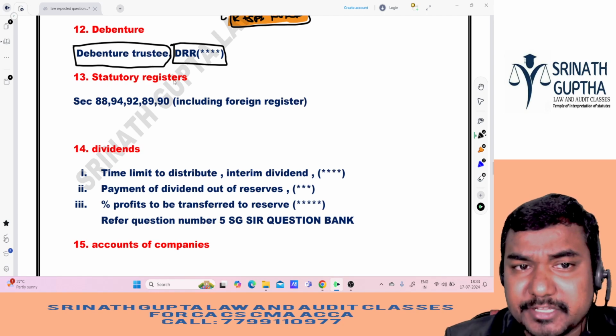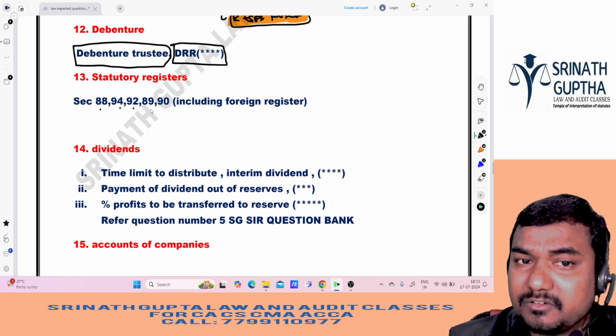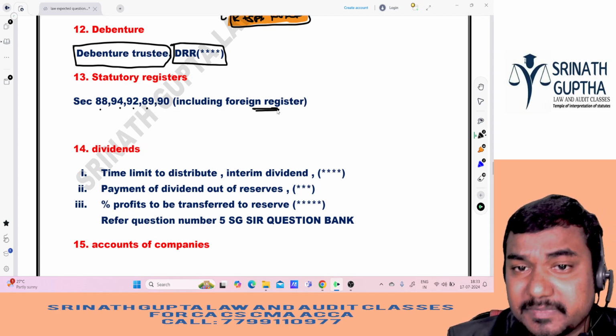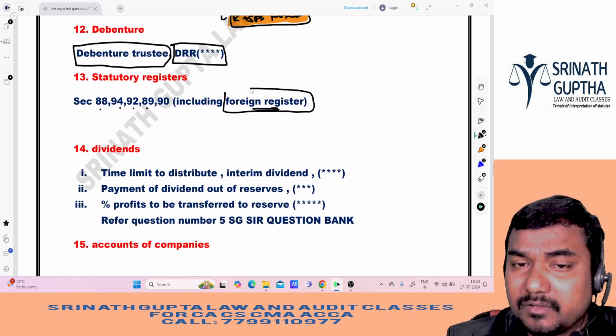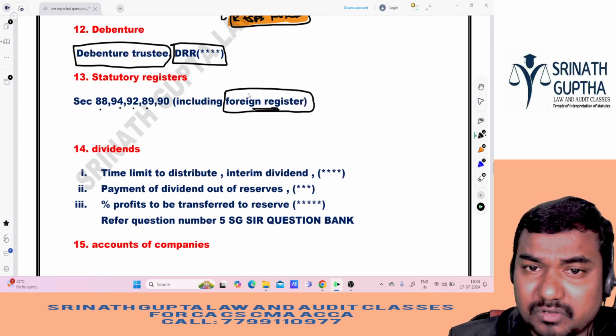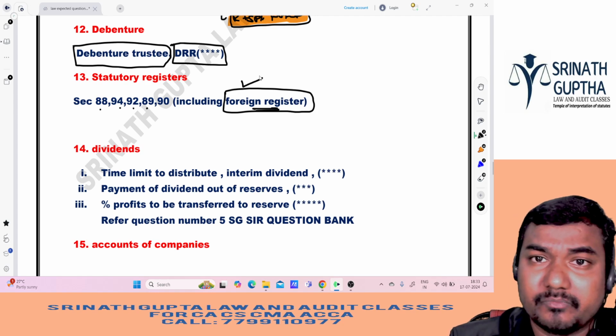And when it comes to statutory registers, 88, 94, 92, 90, especially foreign registers, because this is a new concept compared to earlier. This concept was not there earlier, so the most probability is that he can ask the foreign register.